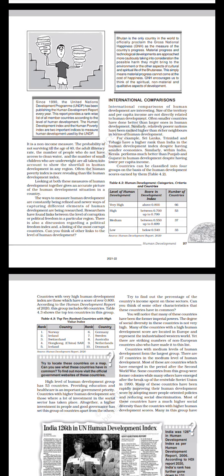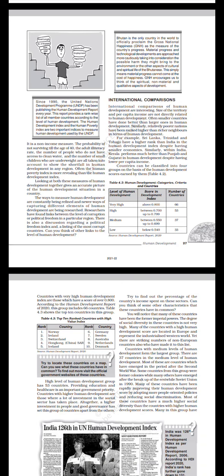It is a non income measure. The probability of not surviving till the age of 40, the adult illiteracy rate, the number of people who do not have access to clean water, and the number of small children who are underweight are all taken into account to show the shortfall in human development in any region. Often, the Human Poverty Index is more revealing than the Human Development Index. Looking at both these measures of human development together gives an accurate picture of the human development situation in a country.